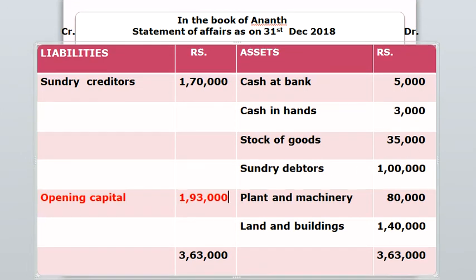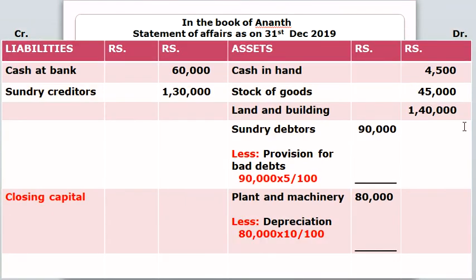Now we have found the amount of opening capital. Then we have to find the amount of closing capital. For the calculation of closing capital, we will use the same statement of affairs as on 31st December 2019. But in the calculation of closing capital, we will use the adjustments. We will not use the adjustments for opening capital. Now see here, cash at bank is credited for closing capital.